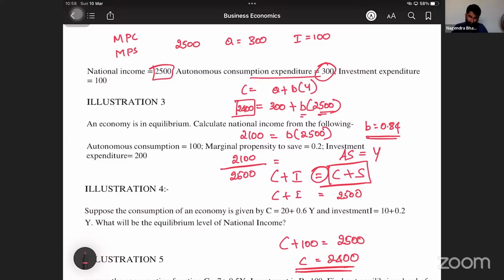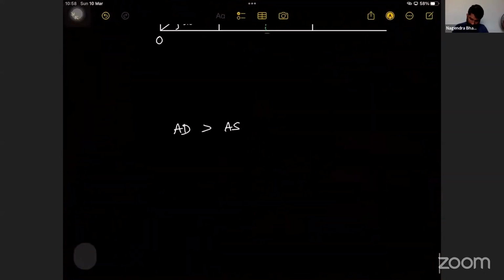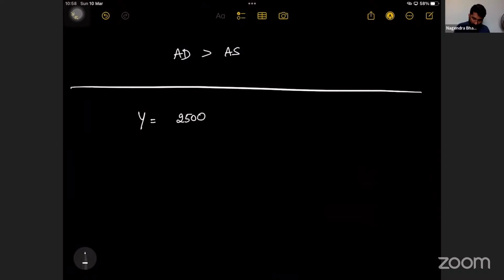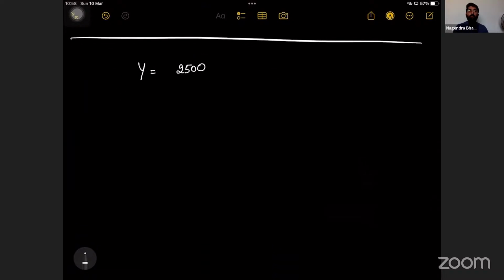Again, Y is equal to 2,500. What I'm doing now is just writing what is given in the question: Y is equal to 2,500, A is equal to 300, I is equal to 100. These are the important points given.